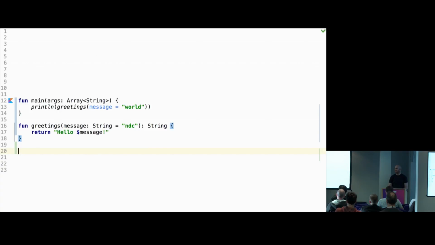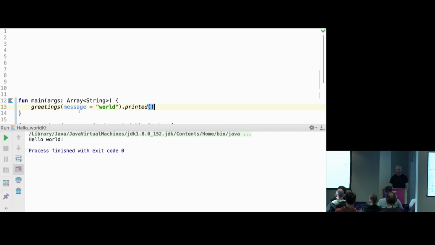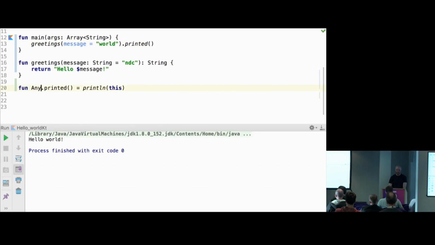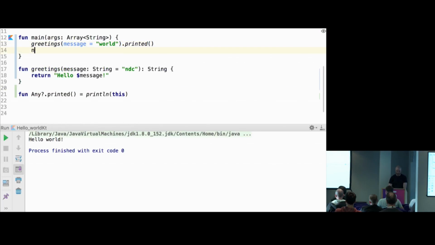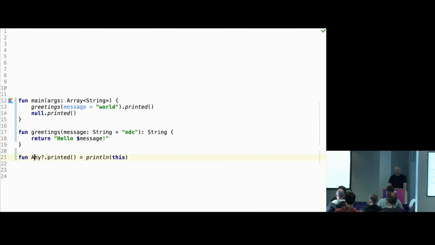One more trick with extension functions is that we can do something like this: fun, printed, and say this, and println this. So we can say Any, where Any is like Object, and then instead of greeting, we can do printed, this kind of syntax. So it still works, just prints hello world. The interesting bit comes when we can have a nullable type, and we can say null.printed, and it will print null, and it still works. But just because, as I saw, it converts to a static method, you can print null. It's okay.